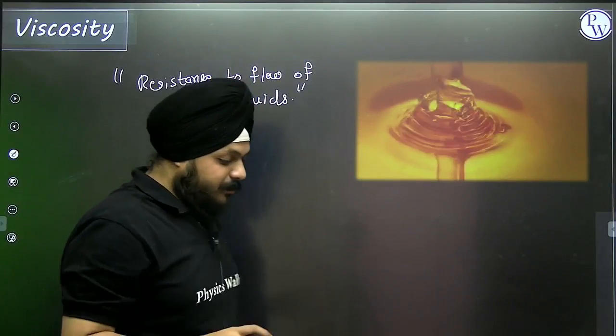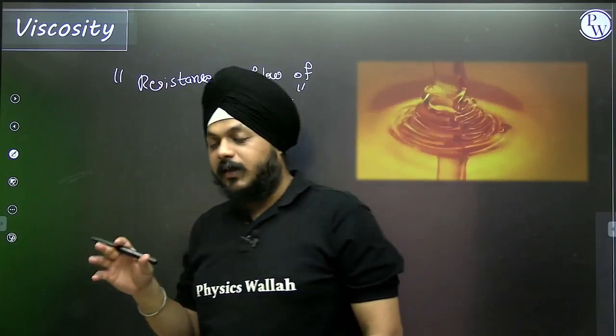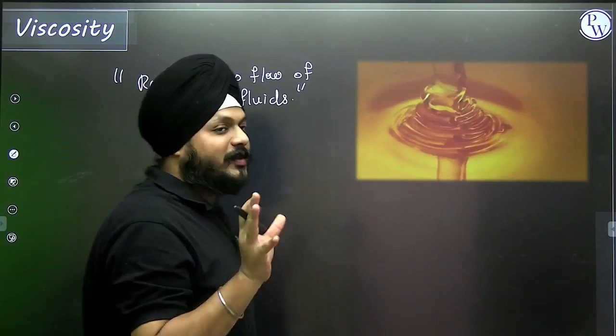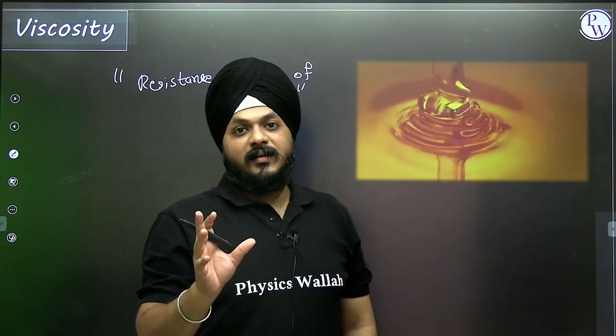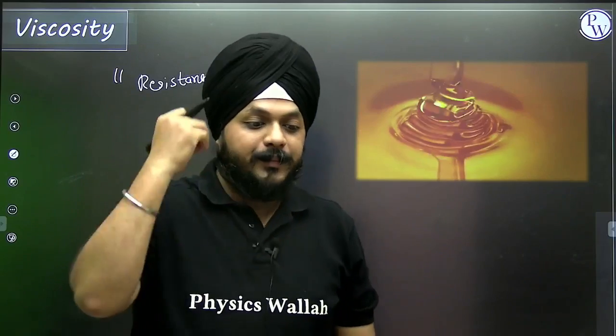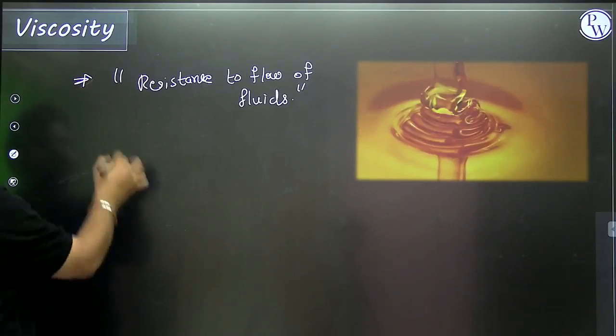A simple definition. In thousands of resources, lots of definitions are there, but in simple terms, if I want to define viscosity, it is resistance to its own flow.